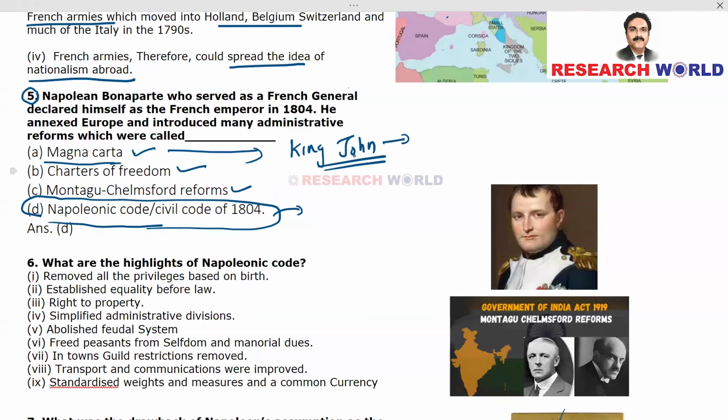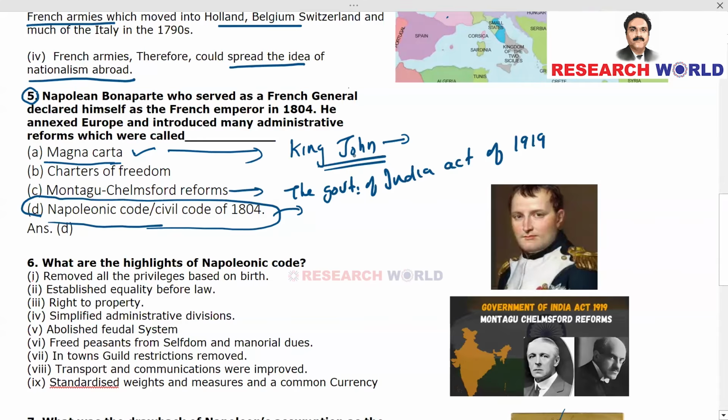Now, what about Montagu-Chelmsford reforms? You will learn it in the forthcoming session. You might have already learned it at your school. This Montagu-Chelmsford reforms is called the Government of India Act of 1919.